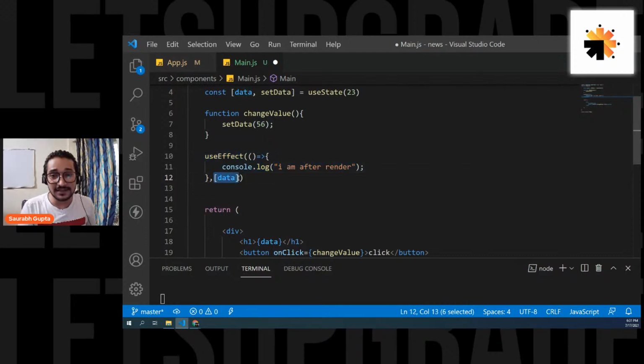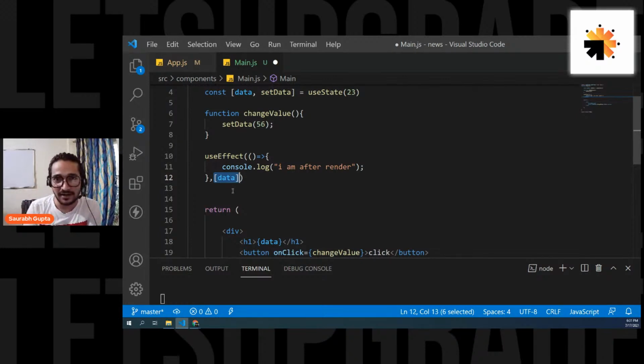Inside this array, you can put all the functions or variables or data based on which you want to call this useEffect. So now I tell my useEffect, okay, fine, I'm passing data to you. That means now if this variable changes, you have to call yourself. Is that clear, guys? Are we clear?